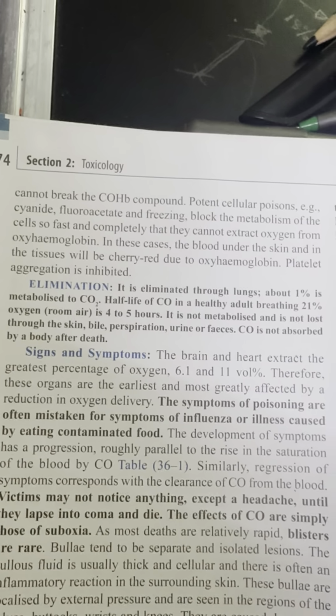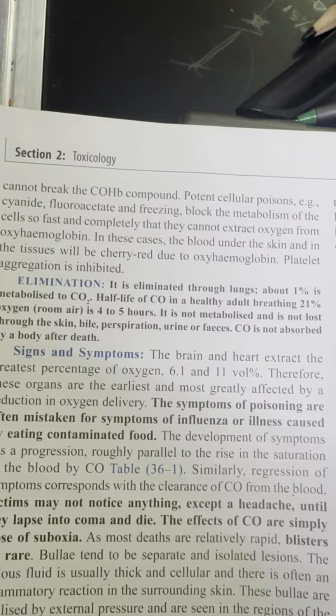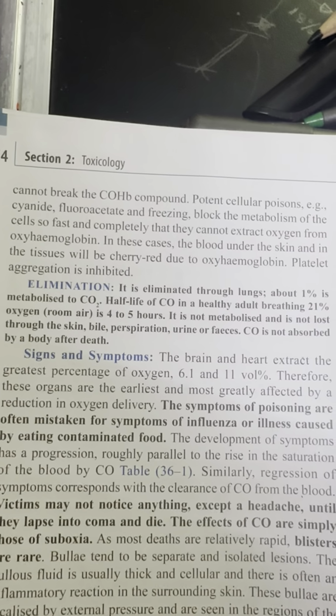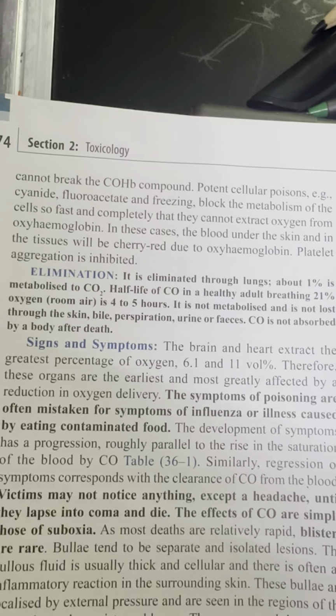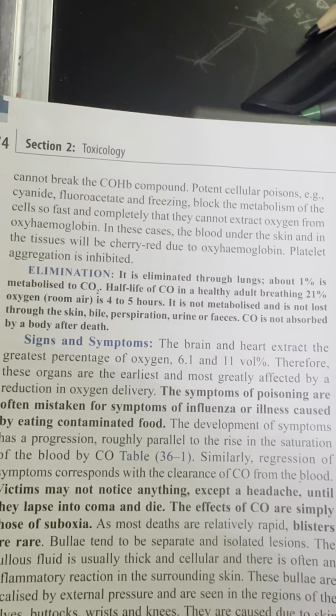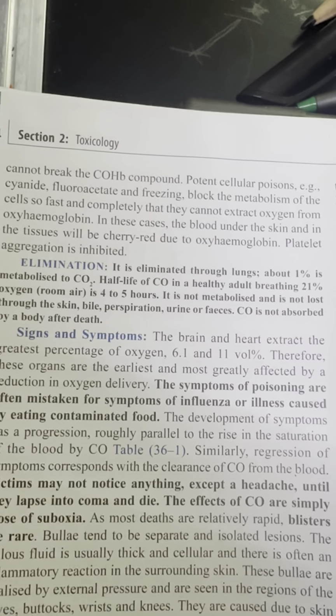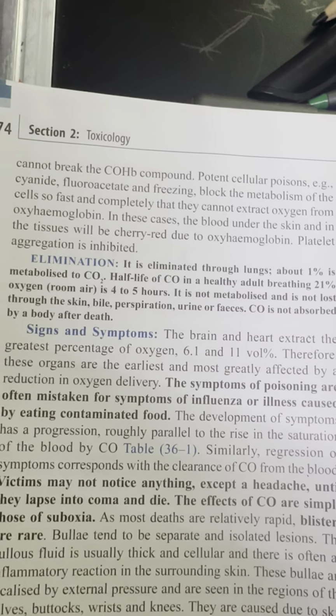Potent cellular poisons, for example cyanide and fluoroacetate, block the metabolism of the cell so fast and completely that the cells cannot extract oxygen from oxyhemoglobin. In this case, blood under the skin and in tissue will be cherry red due to oxyhemoglobin. Platelet aggregation is inhibited.